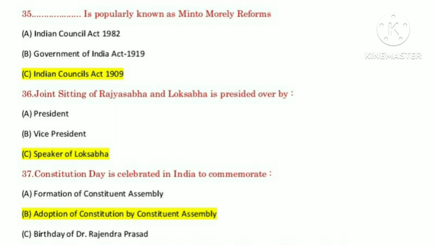Question number 36. A joint sitting of Rajya Sabha and Lok Sabha is presided over by? Answer: Speaker of Lok Sabha. Question number 37. Constitution Day is celebrated in India to commemorate? Answer: adoption of the Constitution by the Constituent Assembly.